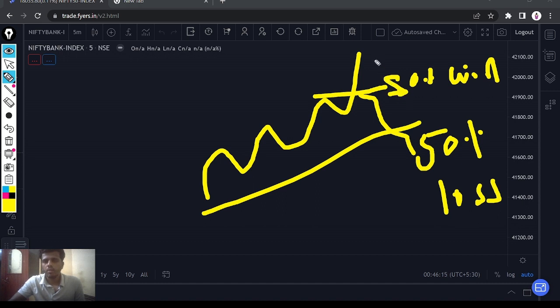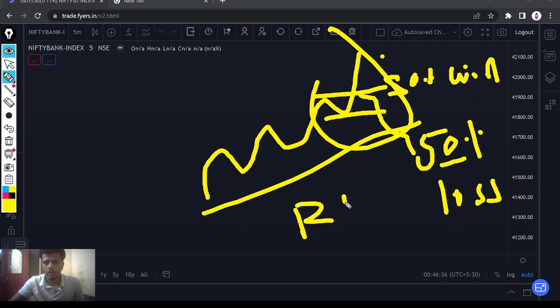So if we have a 50% chance to go up and a 50% chance to come down, why should we only think about earning money here? We should also think about losing, right? There is a probability of losing the money also. So in this scenario, we have to manage our risk. Here our risk to reward will come, to tackle this probability and to win in this situation.